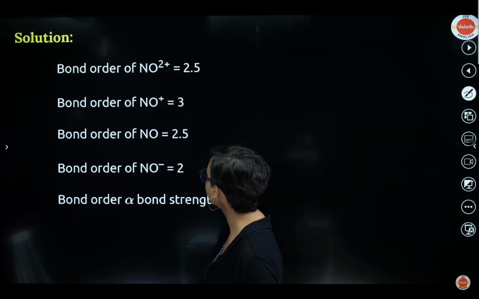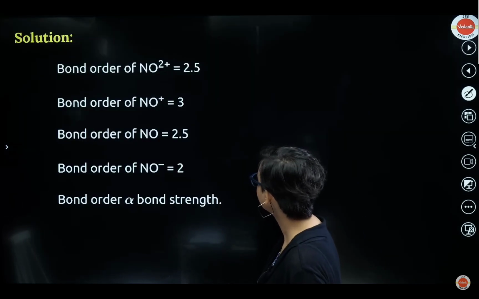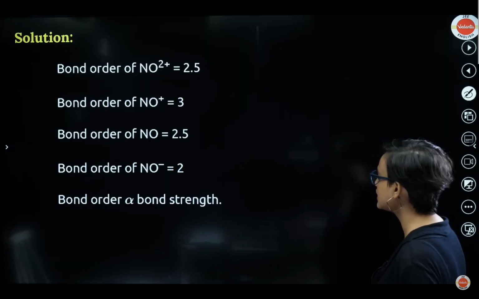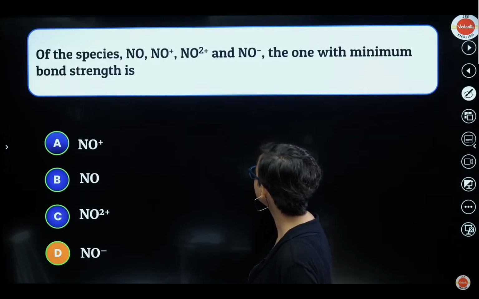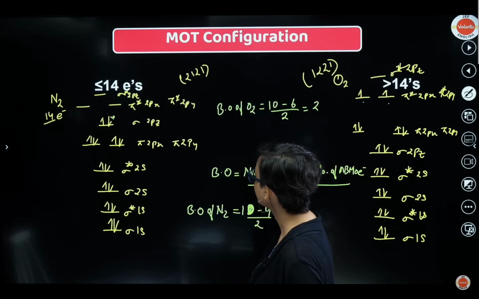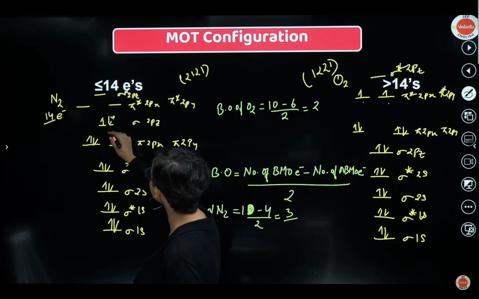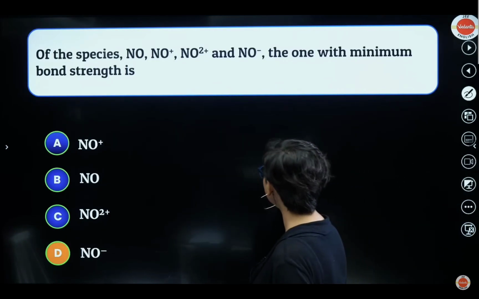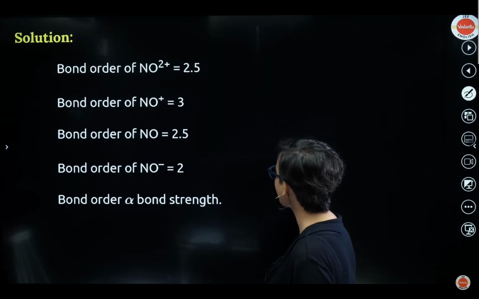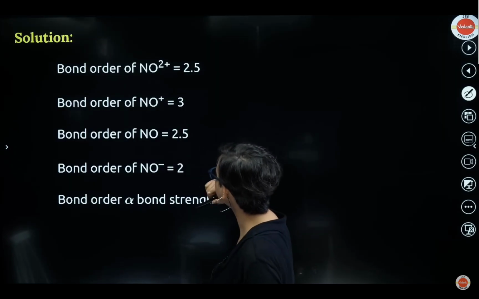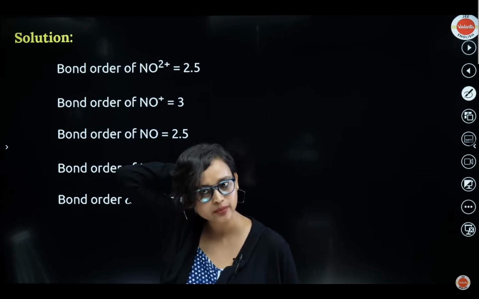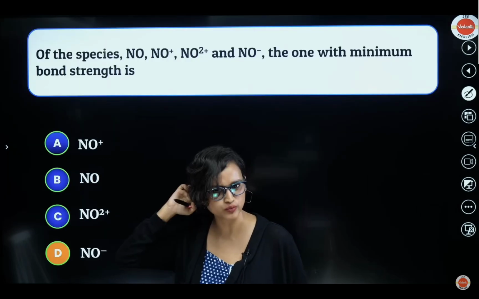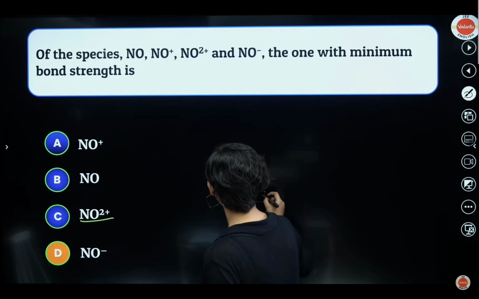Okay. All right. So the correct answer they are saying is, have I made a mistake here? NO plus is 3. NO2 plus they are saying is 2.5. Have I made a mistake, guys? NO2 plus, so 2 electrons will go, right? I don't think I've made a mistake, but they're saying that I have. You know what? Check it out once again. I think I might have made a mistake in the case of NO2 plus. Let's do it once again.